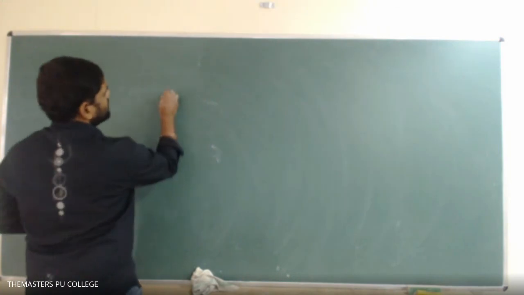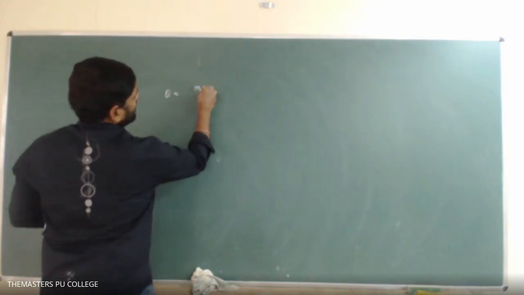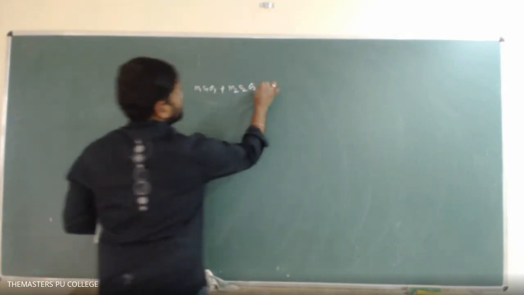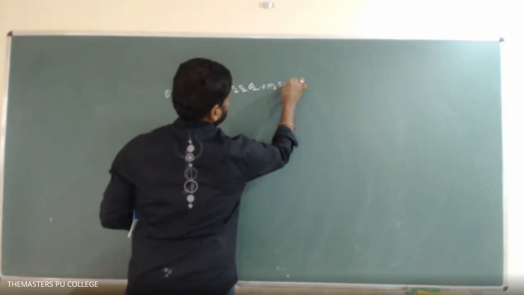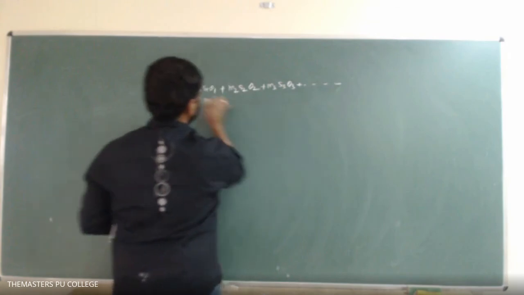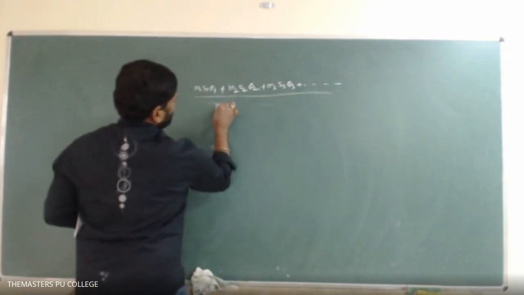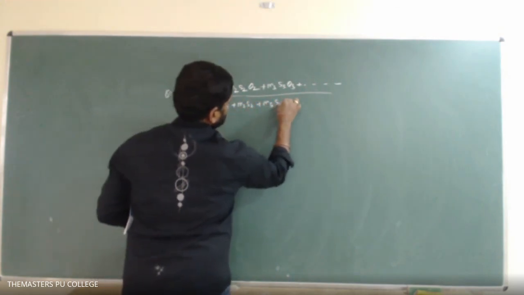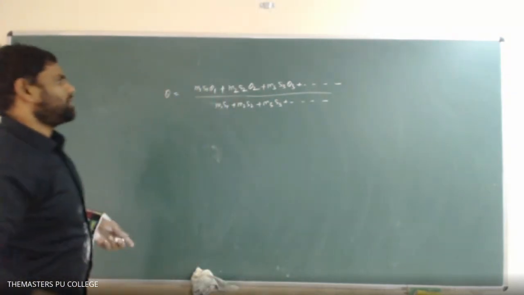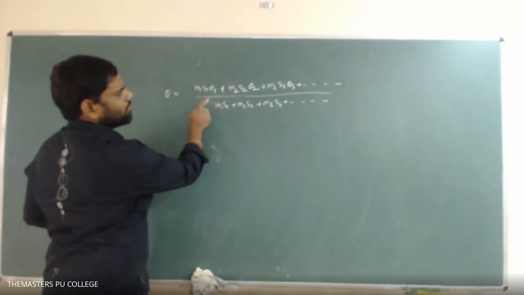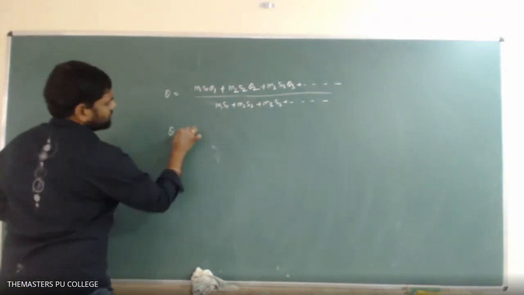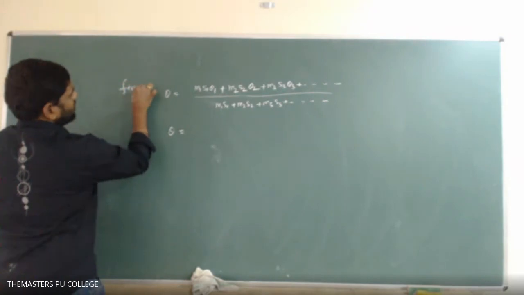The final temperature of the mixture, theta, equals M1 S1 theta1 plus M2 S2 theta2 plus M3 S3 theta3 plus and so on, upon M1 S1 plus M2 S2 plus M3 S3 plus and so on. Students, did you get this formula, where we have copied from? Yes, sir. Yeah, already we have derived the same thing.